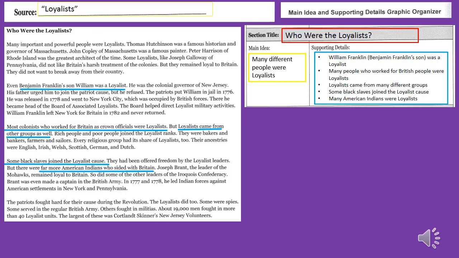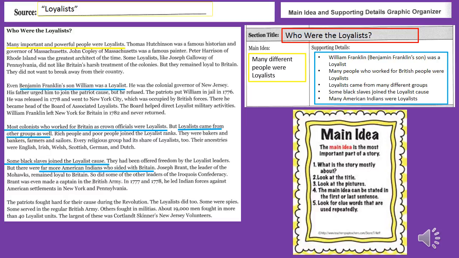If you notice, that is very, very similar to the first sentence of this section that says many important and powerful people were Loyalists. A lot of times, main idea can be found in the first or last sentences of a paragraph or of a section or of an entire text. That's a common place to look for the main idea statement. The title also helps, so when you think about the title of this section, Who Were the Loyalists, you can answer that question with the main idea saying many different people were Loyalists.